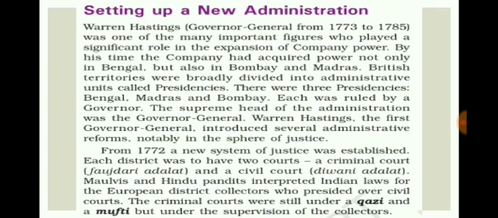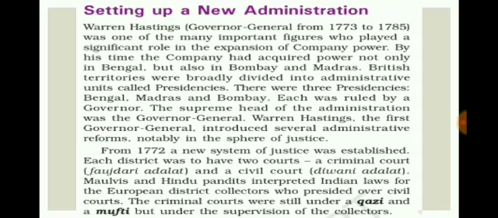He also established courts, such as the criminal court, which we know as Faujdari, and the civil court, known as Diwani, and also appointed the collector to collect the revenue and maintain law and order. The Britishers were done with both annexation and administration of the Indian territories. Now they felt they needed an army, the company army.